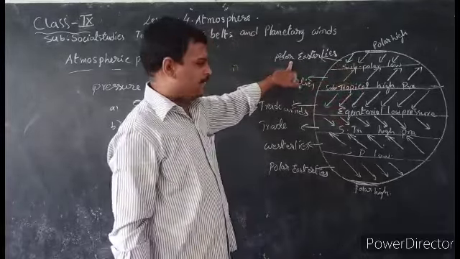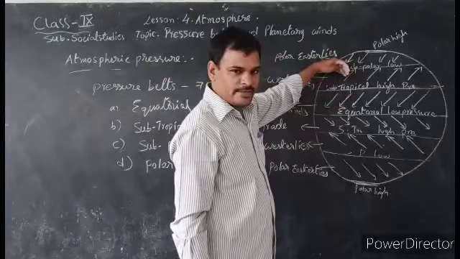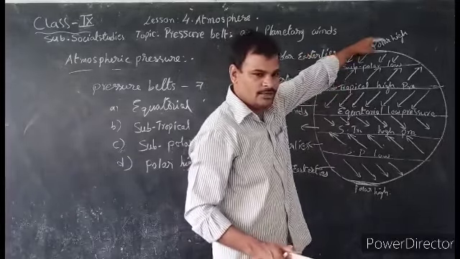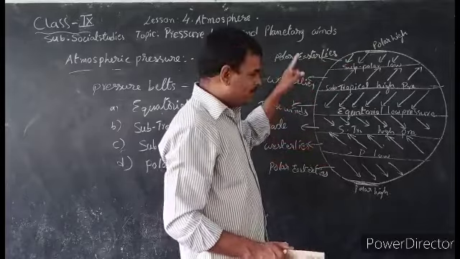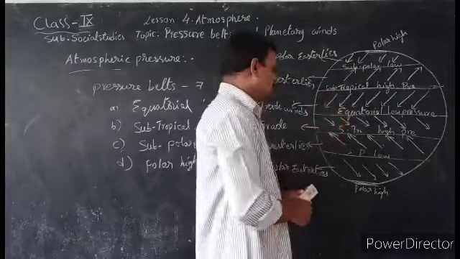And polar easterlies move from the polar high pressure belts to the subpolar low pressure belts. Always remember that these winds move from high pressure belts to low pressure belts. But if you observe this picture, the direction from which they are blowing is different.